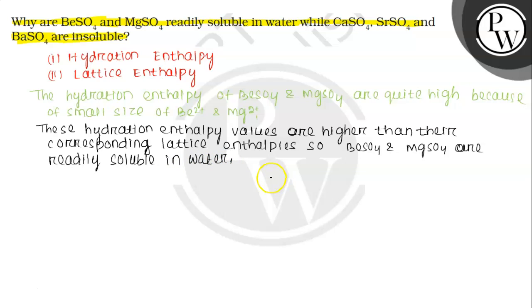And for CaSO4, SrSO4 and BaSO4, their hydration enthalpy is not very high as compared to their respective lattice enthalpy. So they are insoluble in water.